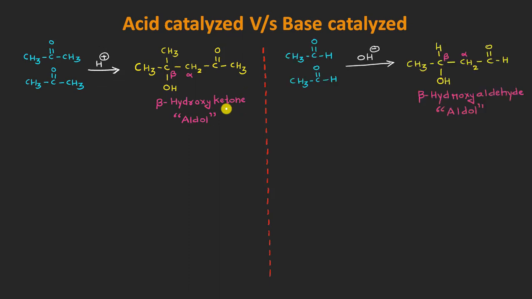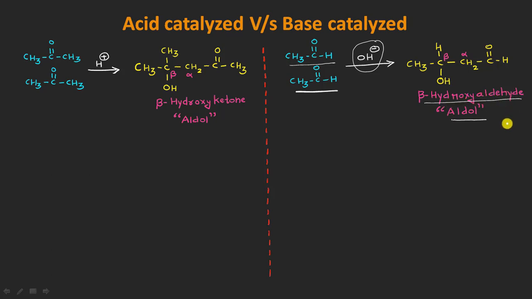On the other hand, in the base catalyzed reaction, in the presence of a base, when the reactant was the acetaldehyde molecule, it resulted in the formation of this aldol product, which is the beta hydroxy aldehyde.